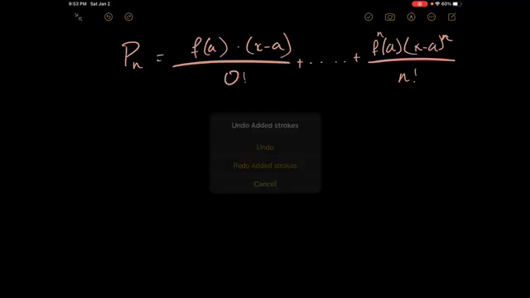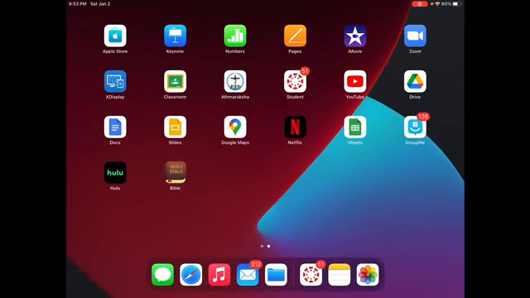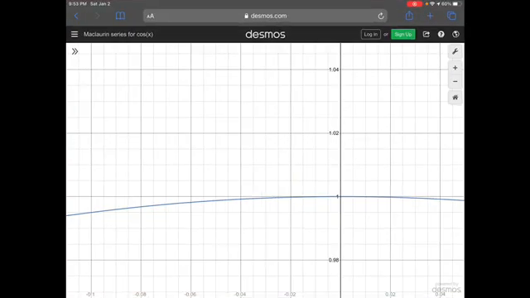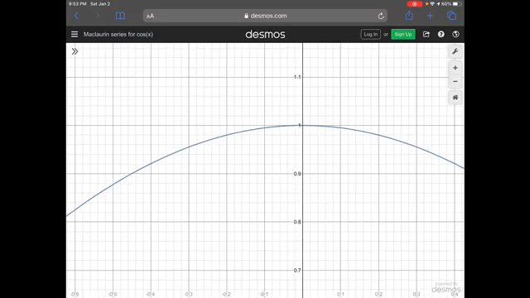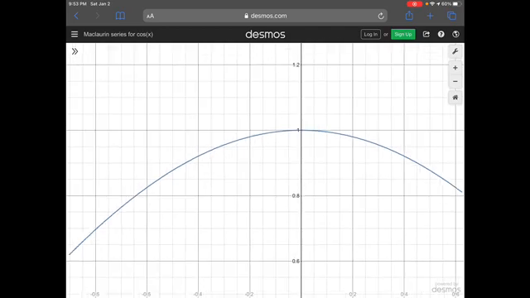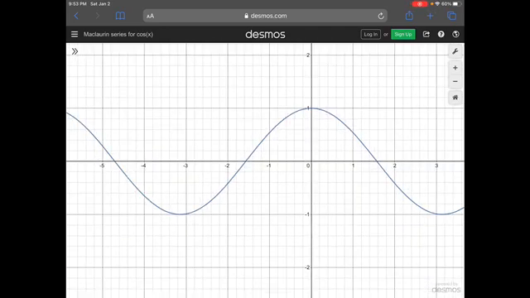But what Taylor did was start using the derivative after every single term, and what he noticed was that at every single point, as he kept adding more and more derivatives, it kept getting closer and closer to the approximated value.